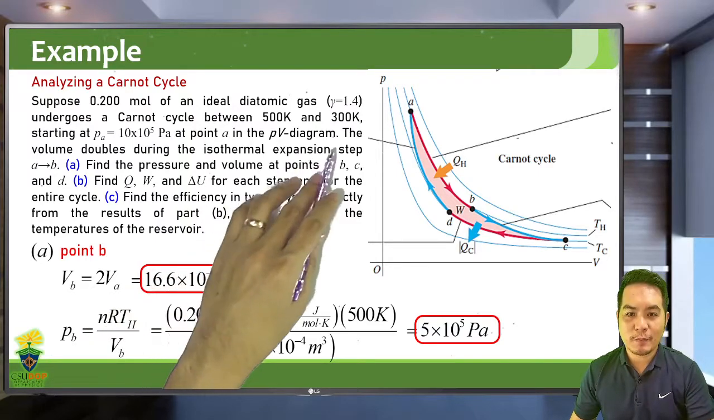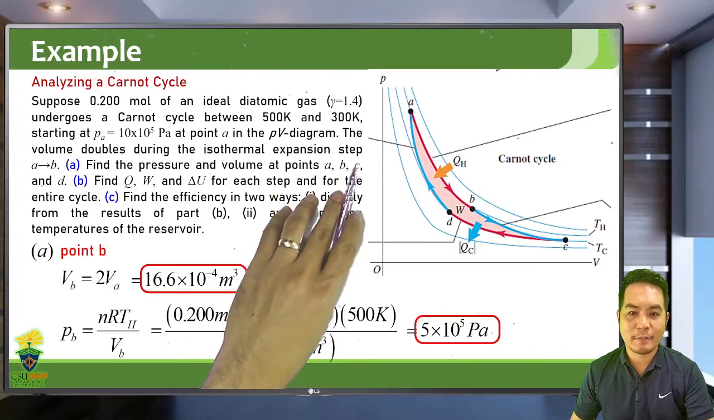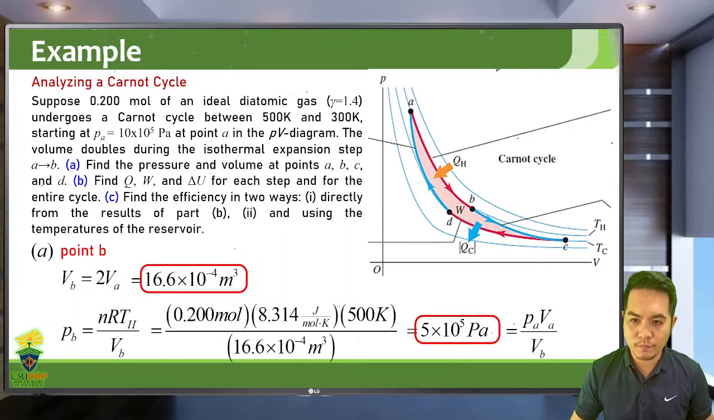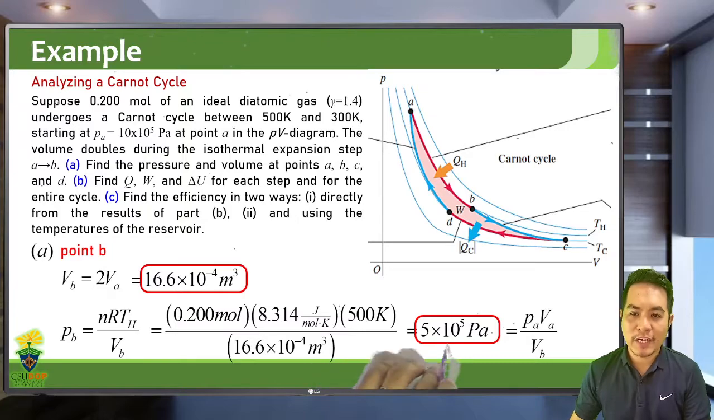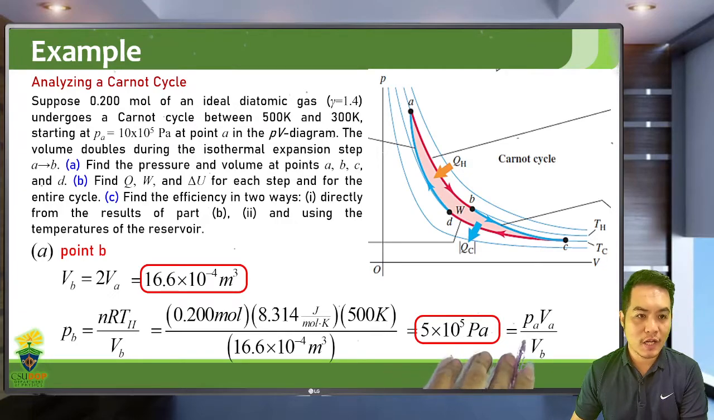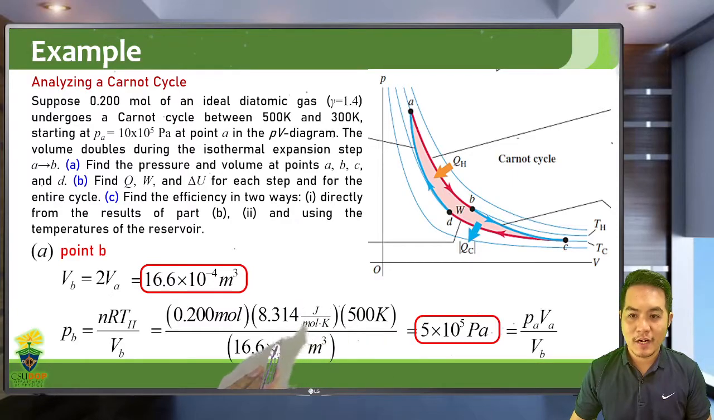So let's now proceed to point C. Let's now try to find the pressure and volume at point C. By the way, you can also obtain this if you use Boyle's law. So P1V1 is equal to P2V2 because this is an isothermal process, constant temperature. So if temperature is constant, then the product of pressure and volume is constant. P1V1 is equal to P2V2, Boyle's law.